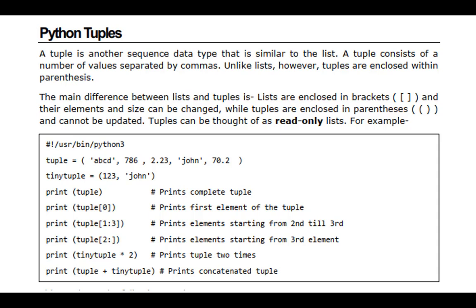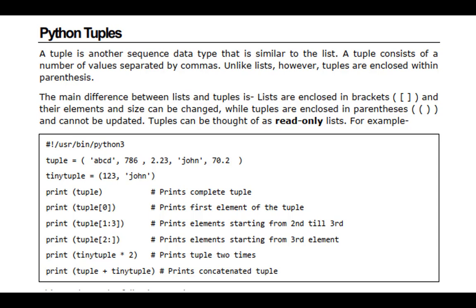A tuple is another sequence data type that is similar to the list. A tuple consists of a number of values separated by commas.